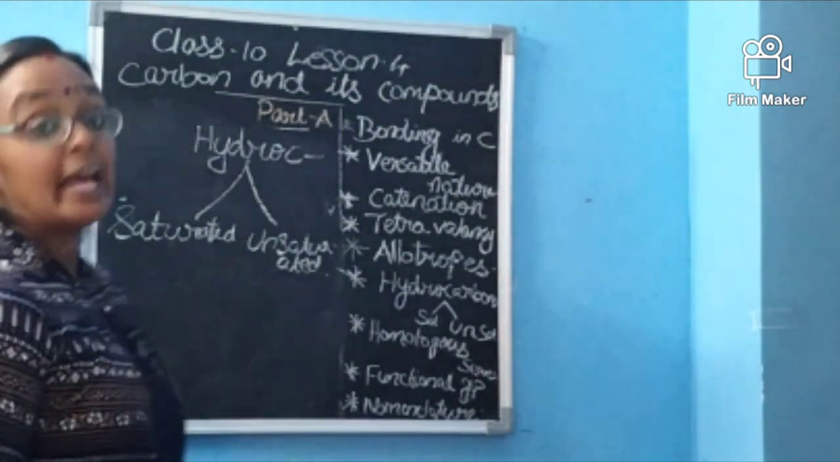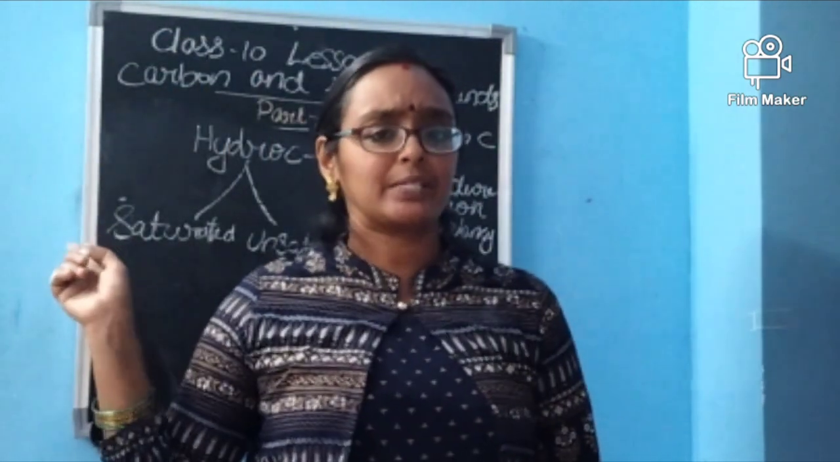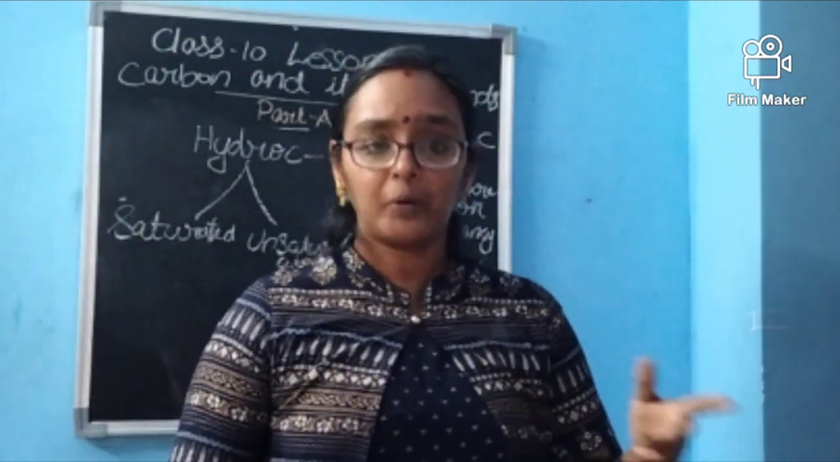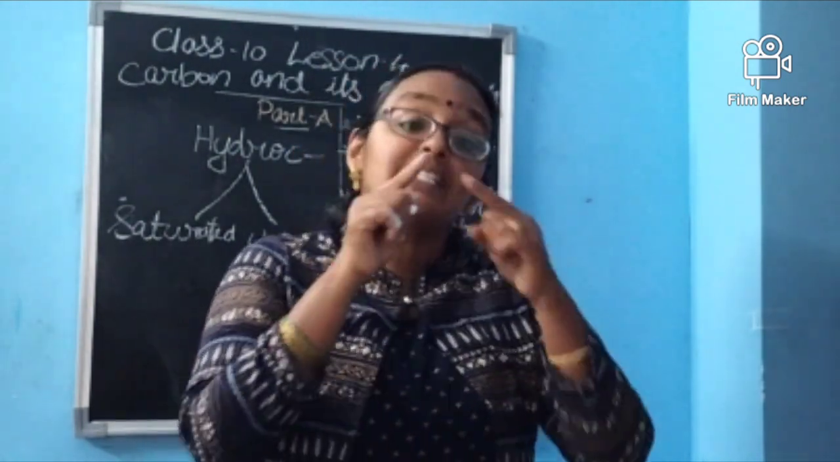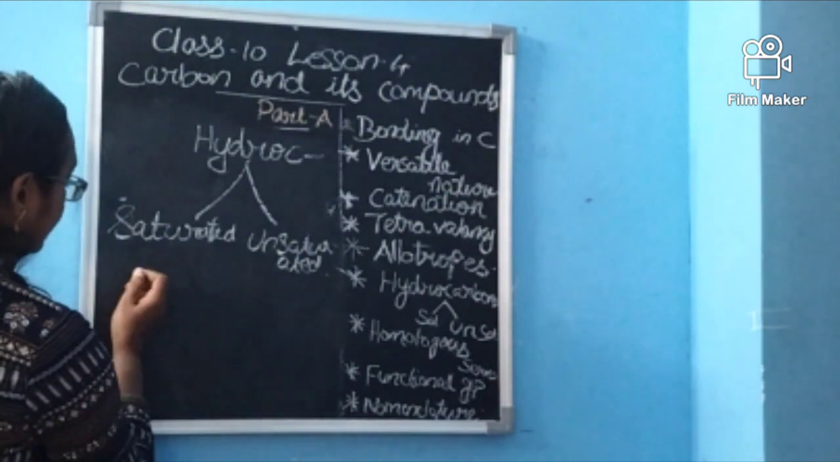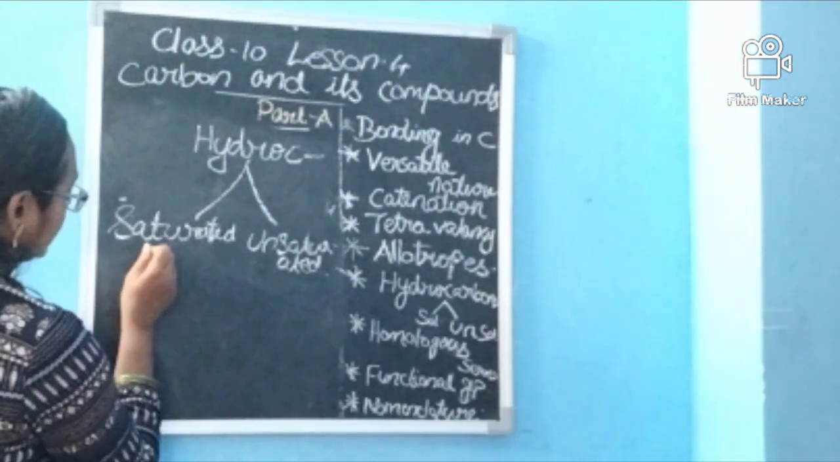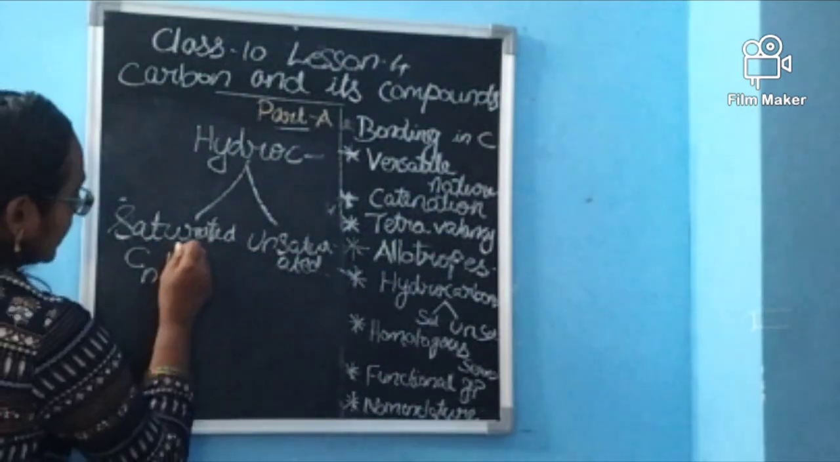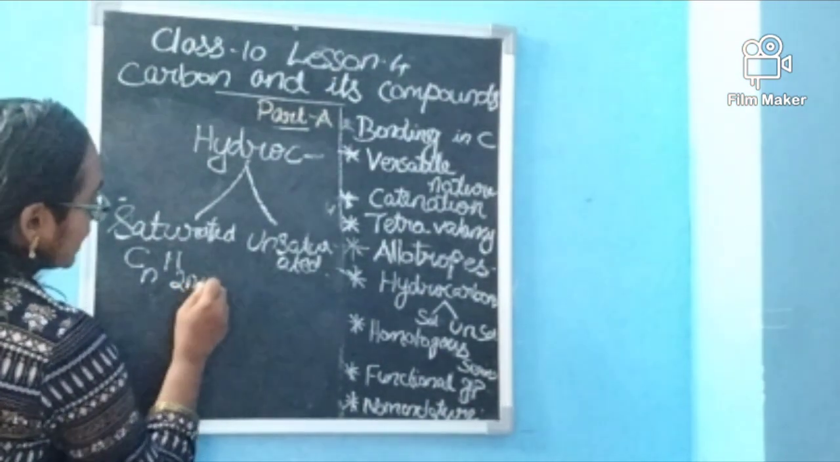Saturated and unsaturated. As I told you before, we have seen methane, ethane, propane, butane. All these carbons were single bonded. Single bonded, we are saying it as saturated. It will have the general formula CnH2n+2.